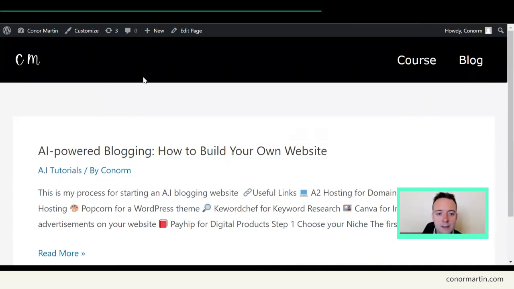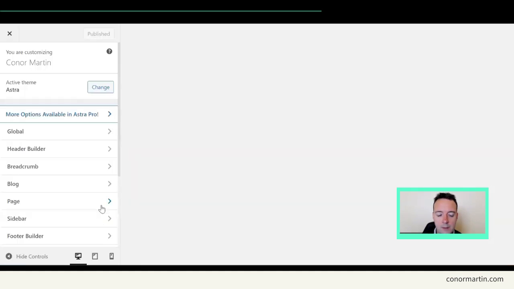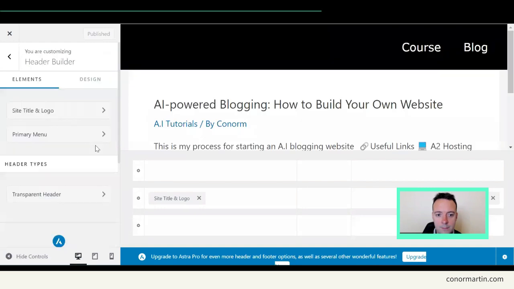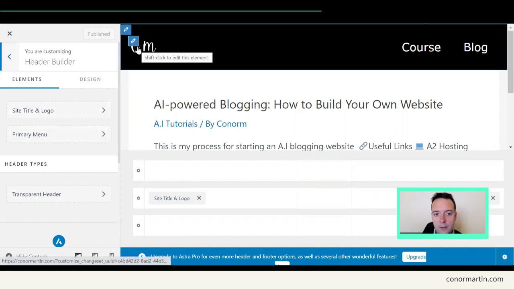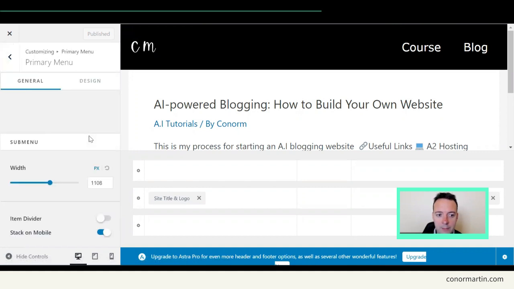In order to build this website, this header part, you just click here on Customize, and you want to go to the header builder. Okay. So you design the site the way that you want. You add a logo here. I use Canva to create this very simple logo. And you want to have your menu here. So you can change the design here of how big you want all of this text and stuff. And then you can change your menu by clicking here.